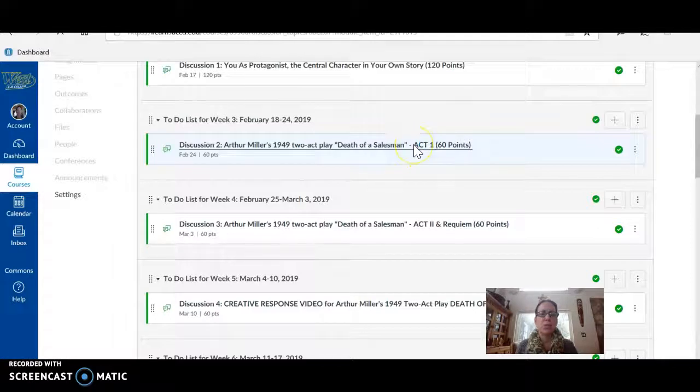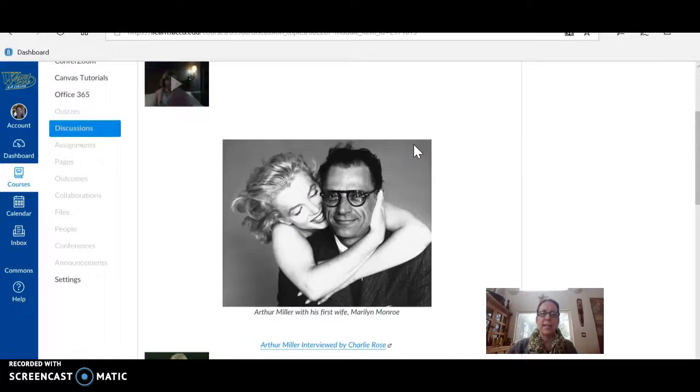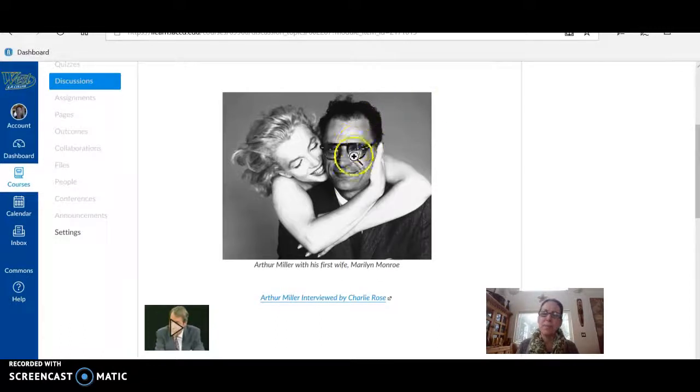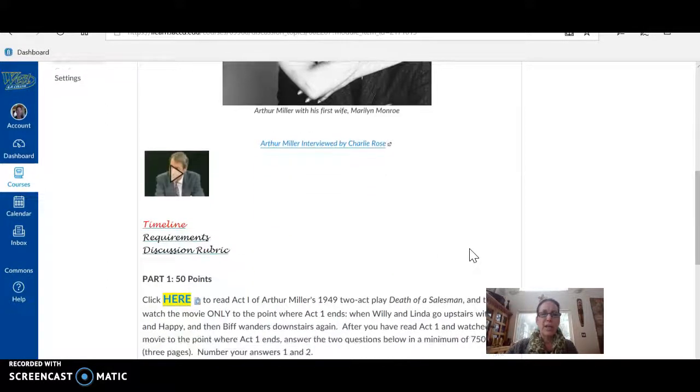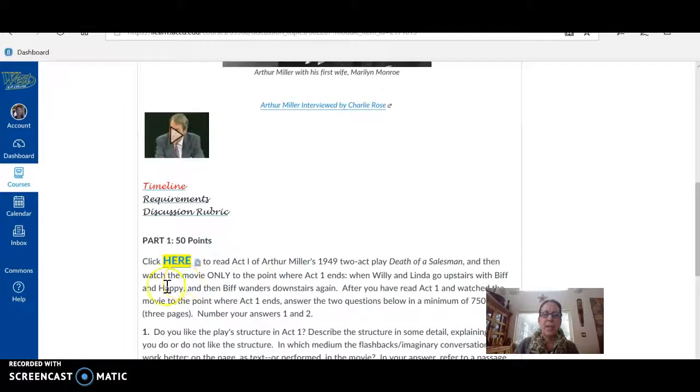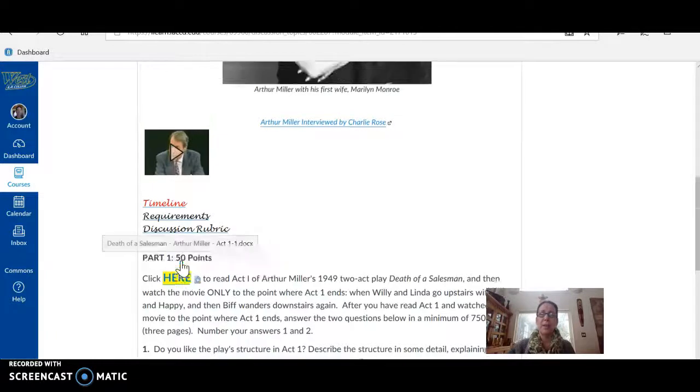I'm just going to click on this link very quickly. Yep, that's the playwright Arthur Miller, married to the one and only Marilyn Monroe. I thought that was a neat, happy photo of them for their very brief marriage. So what we're going to have to do here, I have a link for you to click on to read Act 1 of Arthur Miller's Death of a Salesman. And I wanted to remind you here in week 2 to prepare for week 3.